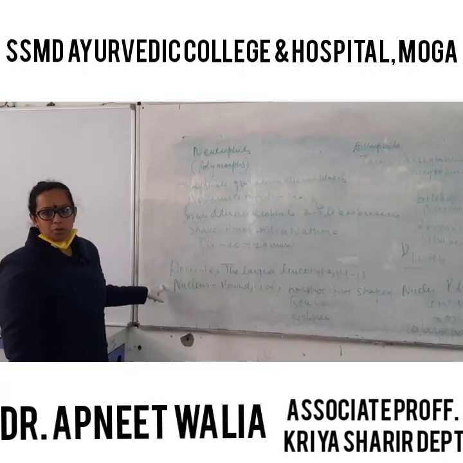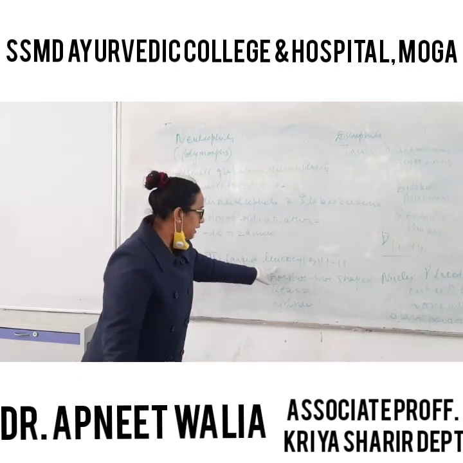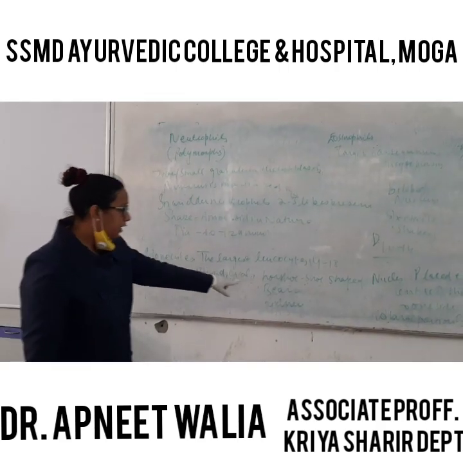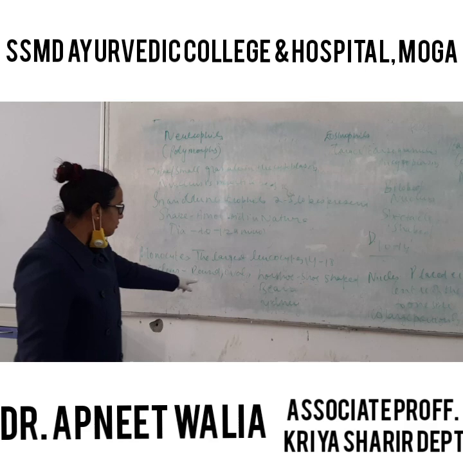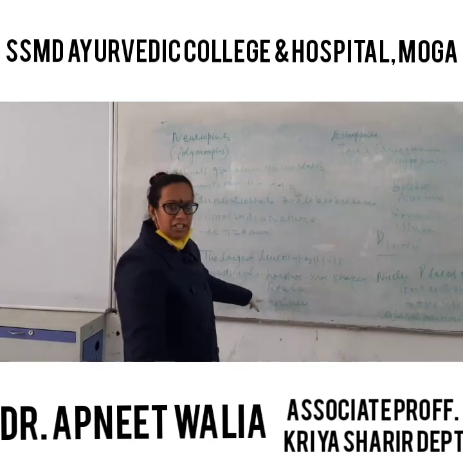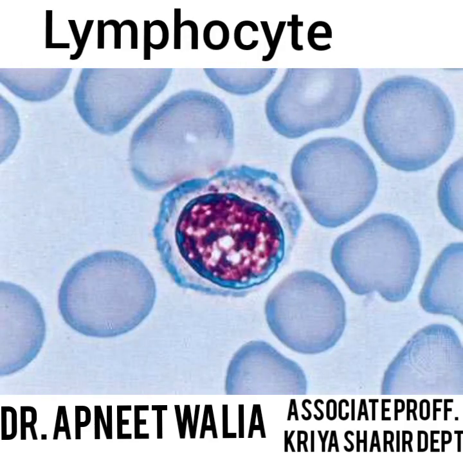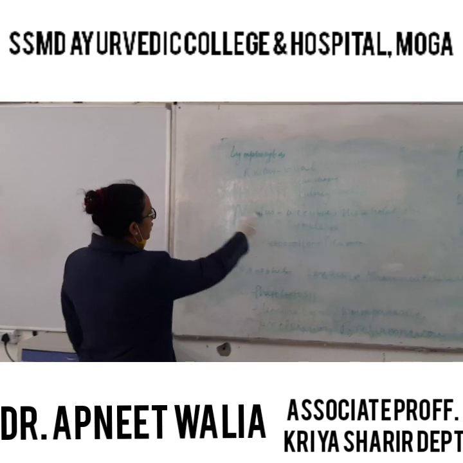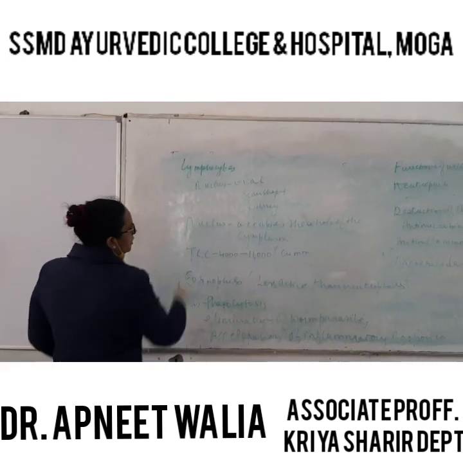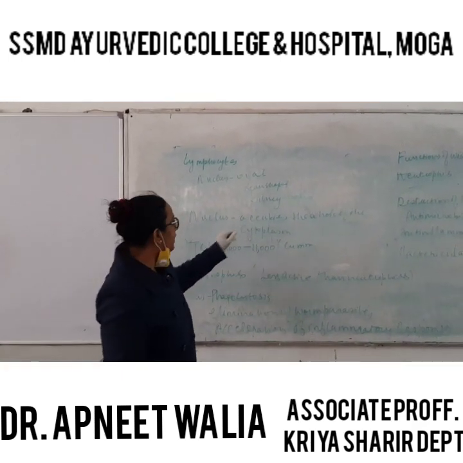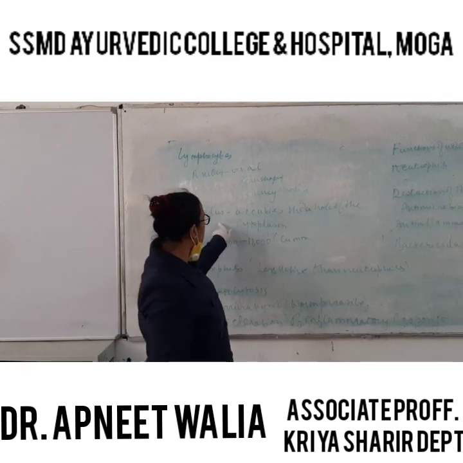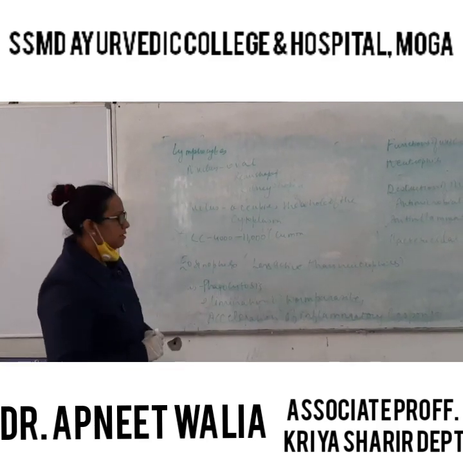Next we come to the monocytes. They are the largest leukocytes, 14 to 18 micron, and the nucleus is round, oval, horseshoe-shaped, bean-shaped, or kidney-shaped. Next we come to the lymphocytes. The nucleus is oval, bean-shaped, or kidney-shaped, and the nucleus occupies almost the whole of the cytoplasm.